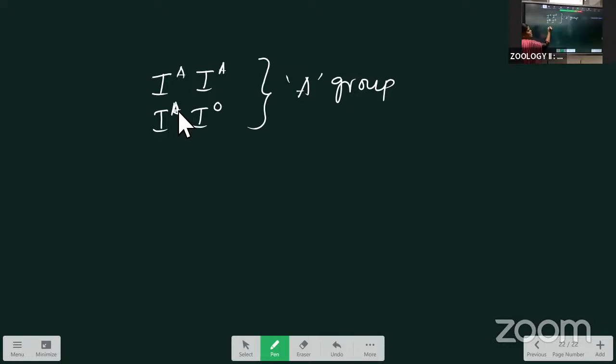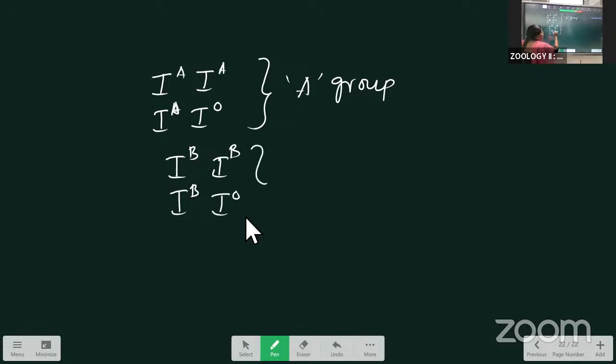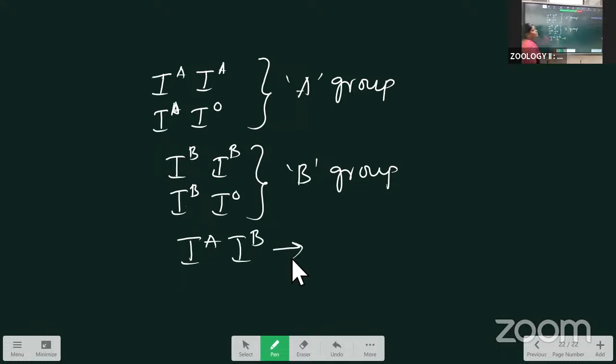Like that only, B group also has one allele IB and another IB. Next, IB IO, same like the A group. Here homozygous B group, and heterozygous B group. Next is the AB group, means IA is one allele, IB is one allele. In this, only one genotype is there, that we call as the AB group.